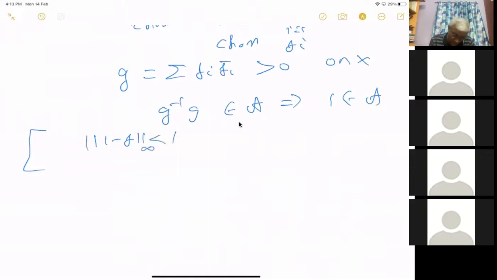Then you can see that 1 plus f square and so on is a geometric series. You can prove by taking the norm that since the norm is less than 1, it will converge, and this will converge to 1 by 1 minus f, right?